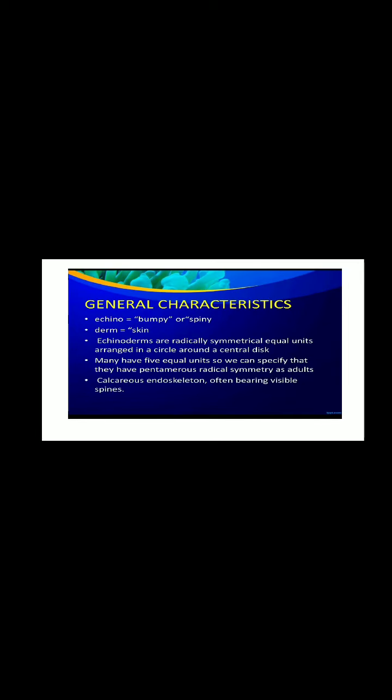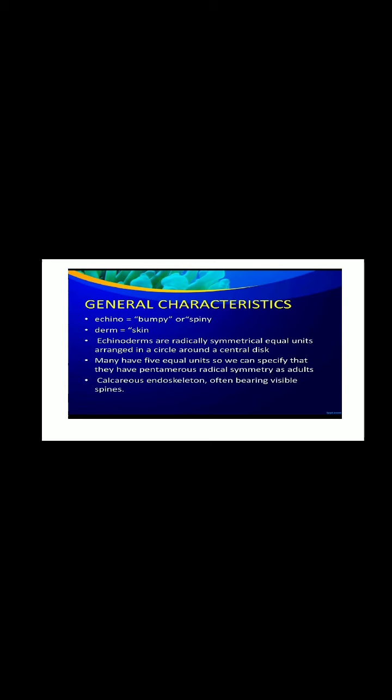The general characteristics of echinoderms: echino means bumpy or spiny. Derm means skin. So spiny skin. Echinoderm means what? Spiny skin. These echinoderms are radially symmetrical. Equal units arranged in a circle around a central disc is radial symmetry. Many of these organisms have 5 equal units.